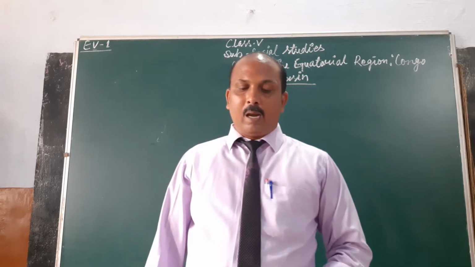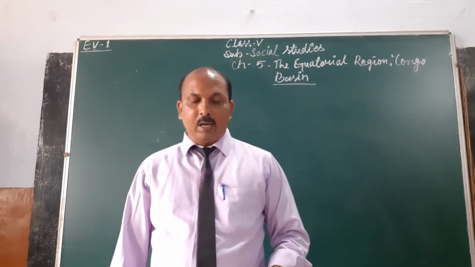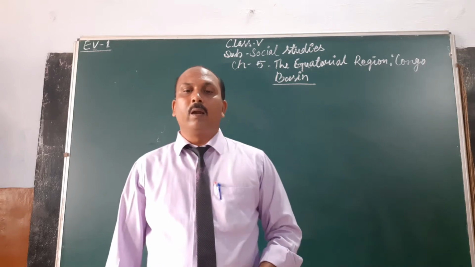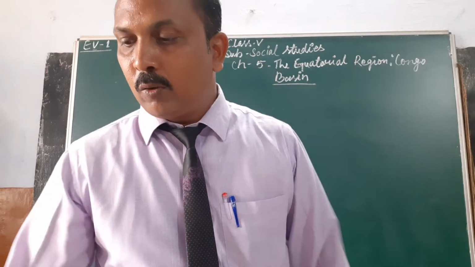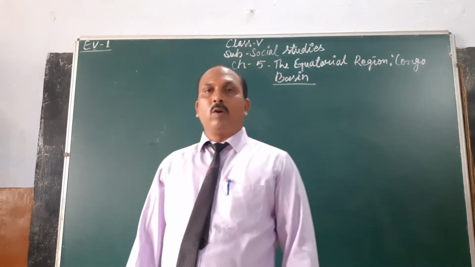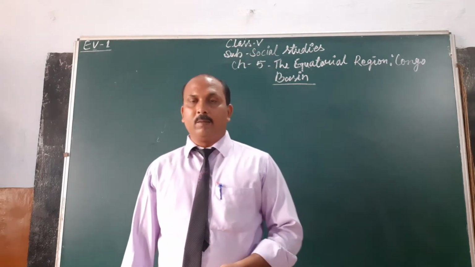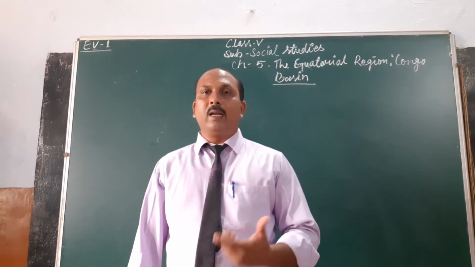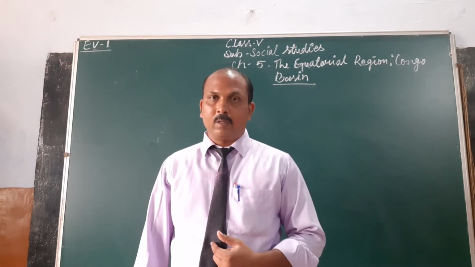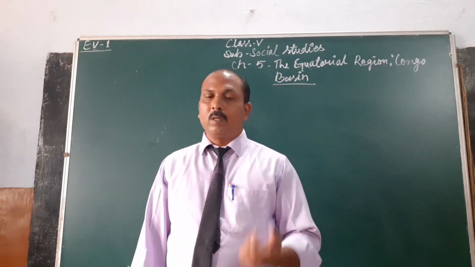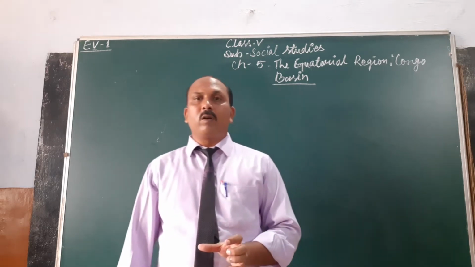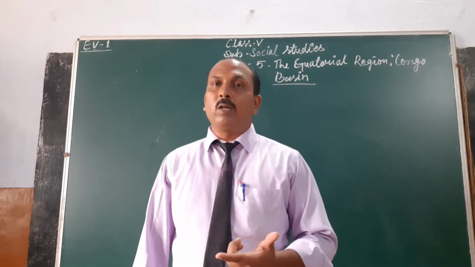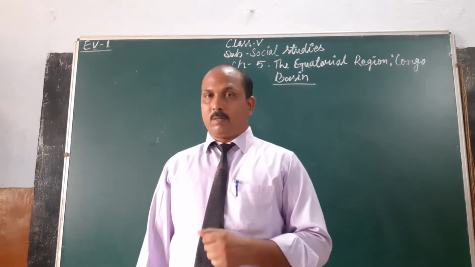The regions lying between 10 degrees north and 10 degrees south of the equator are known as the equatorial region. Before we talk about the equatorial region, we want to know what the equator is.